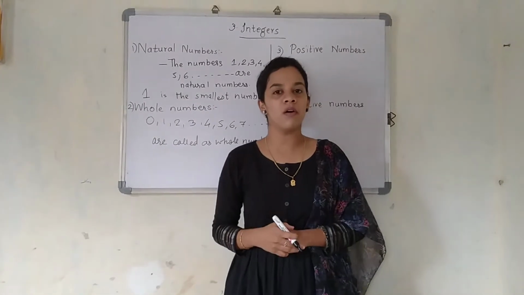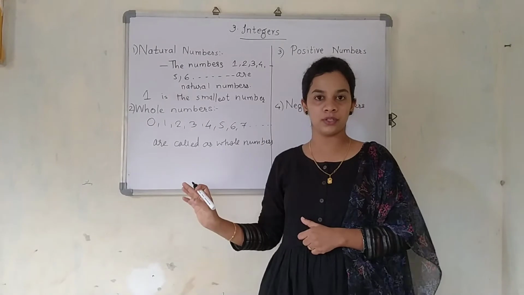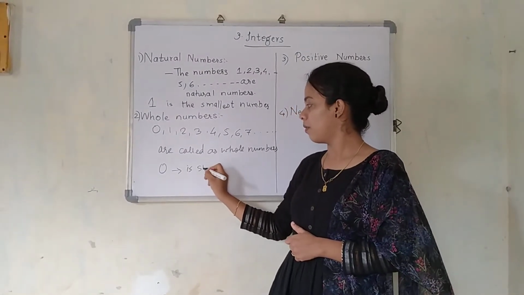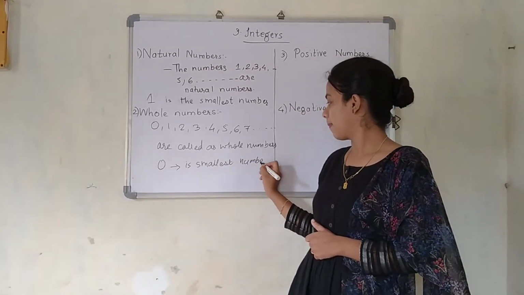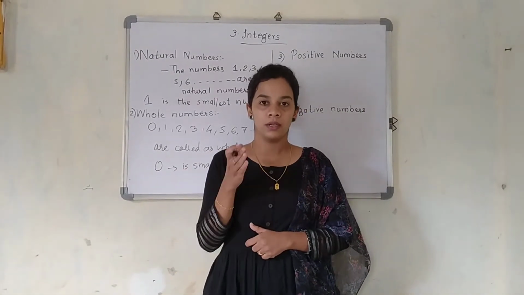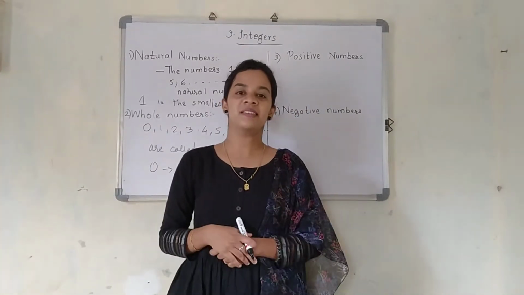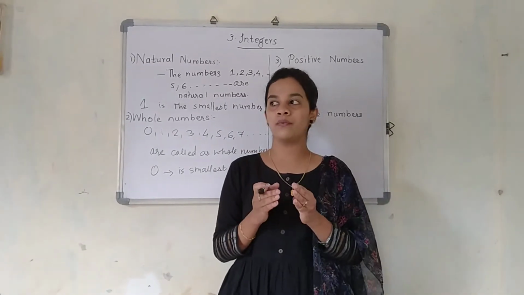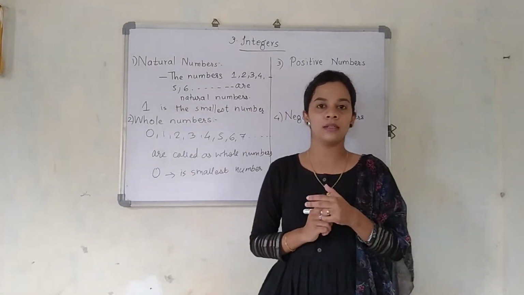Now which is the smallest from this? If you see this, which is the smallest here? Yes, 0 is the smallest. Again I am revising what is a natural number. The counting from 1, 2, 3, 4 and so on is said to be a natural number. And what is a whole number? The counting from 0, 1, 2, 3, 4 and so on is said to be a whole number.